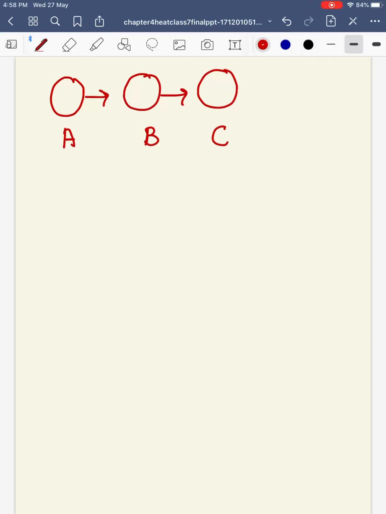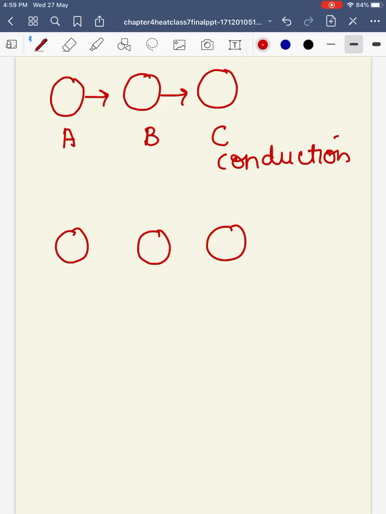A similar thing is the case in conduction, that is, transfer of heat from the first molecule to the second and from the second to the third. Suppose now A wants to pass the ball to C, but he does not involve B here. A goes to C and gives him the ball.